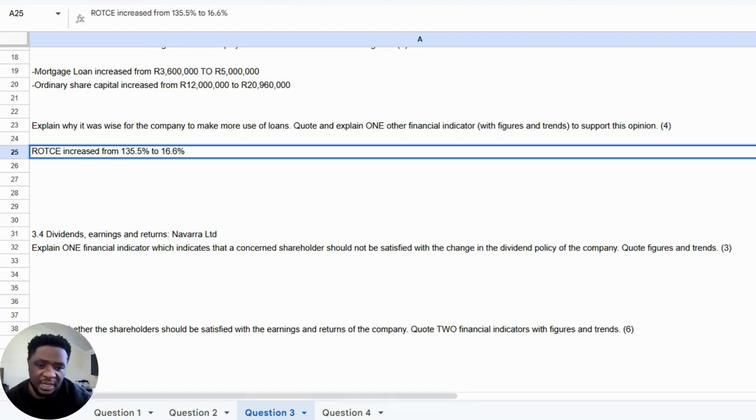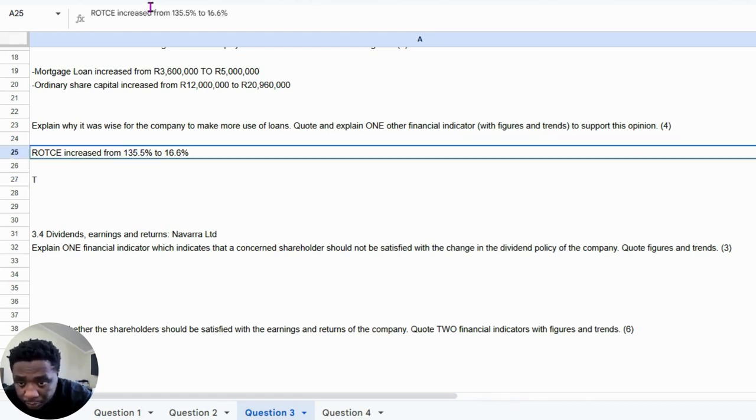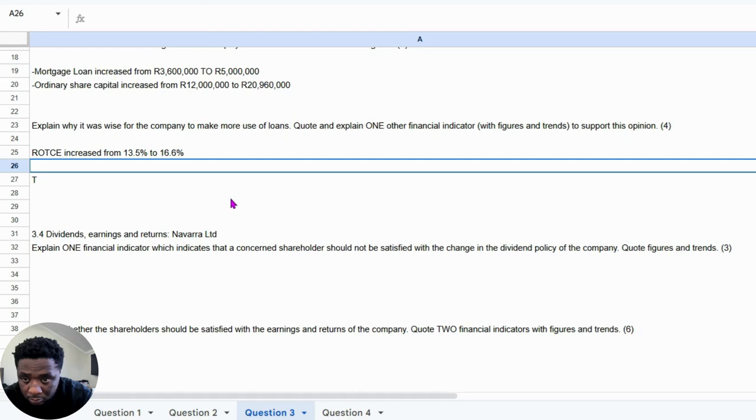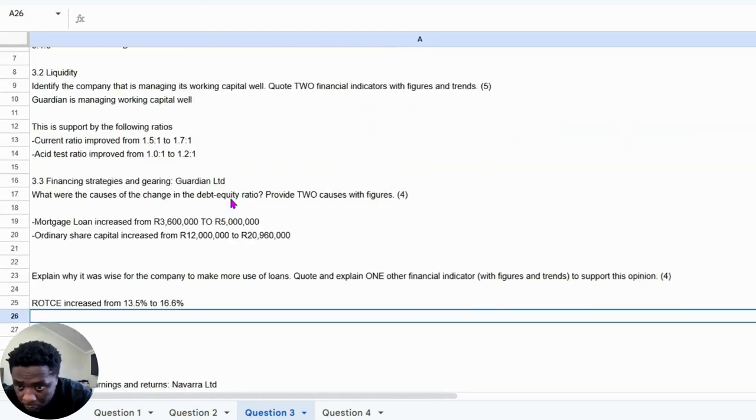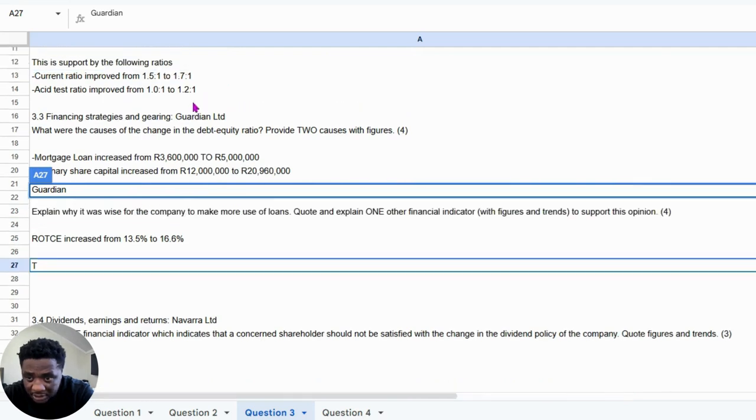And then after that, you're going to provide an explanation. So in the explanation, we'll say that Guardian, because I don't want to say the company here. We want to make sure that we are being specific because there are two companies, and this question did say at the beginning that it's towards Guardian Limited.